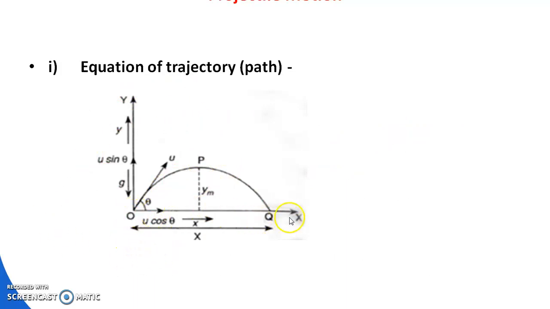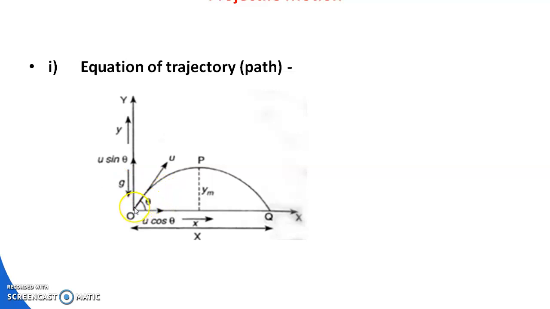This is the x-axis, this is the y-axis. Let a projectile be thrown from this position with a velocity u, making an angle theta with the horizontal. The horizontal motion is uniform in nature, the vertical is non-uniform because it is affected by gravity, and the acceleration is the acceleration due to gravity, small g.